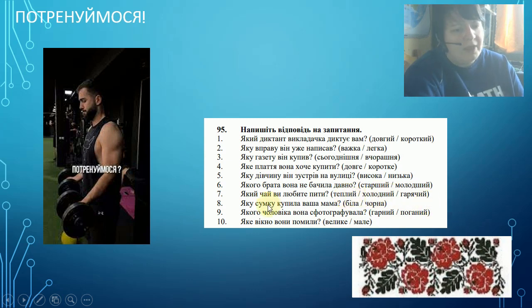Which bag did your mom buy? White, black. Which man has she photographed? Nice, ugly. Which window have they washed?